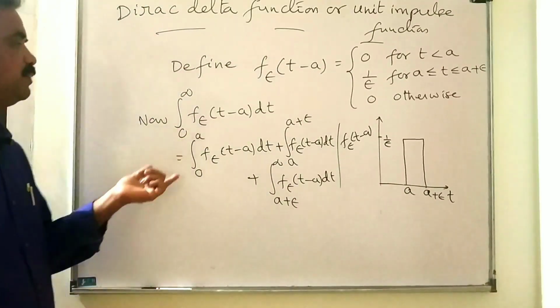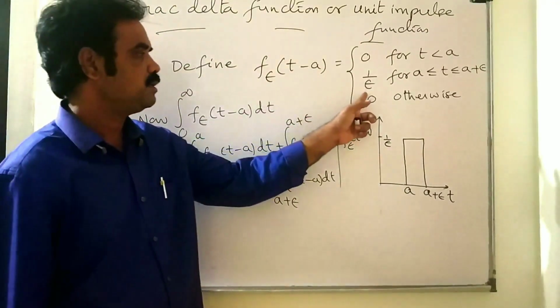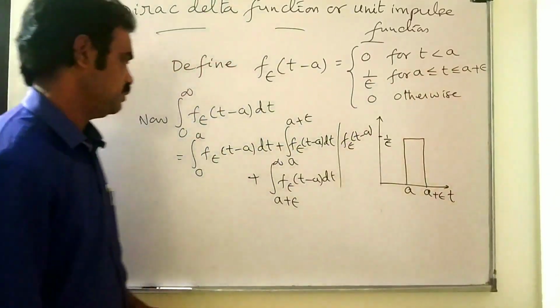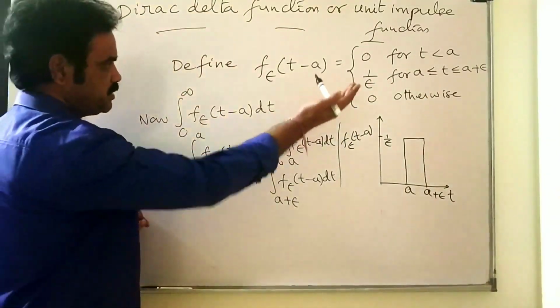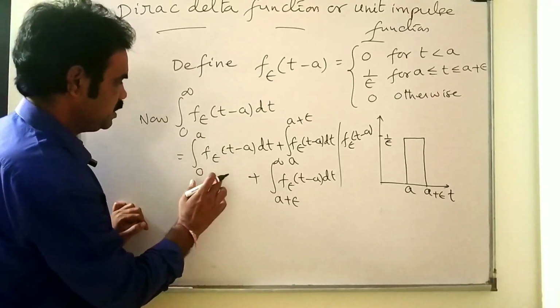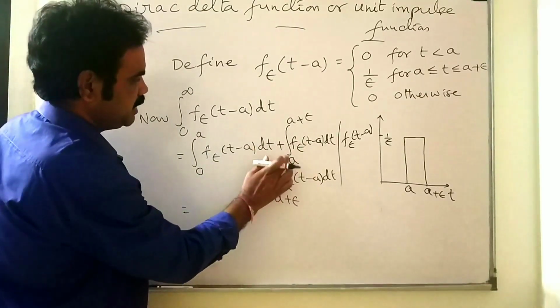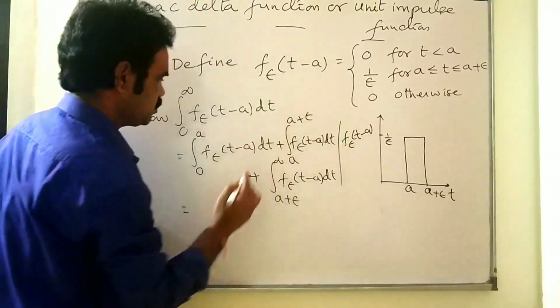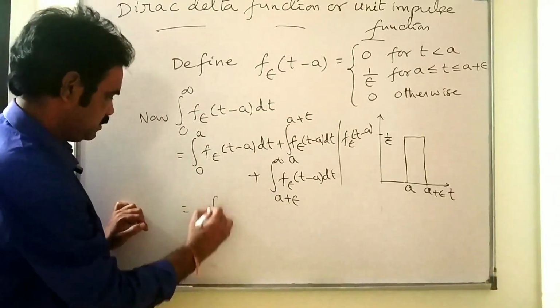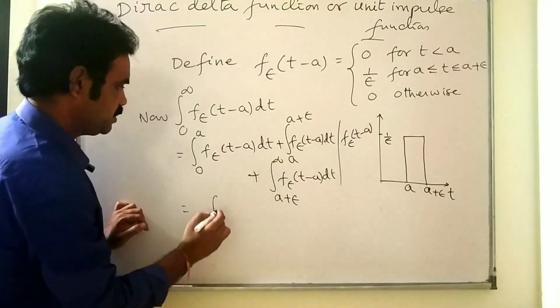But the function value is 1 by epsilon in the interval a plus epsilon, otherwise 0. That means only the second integral remains, since in the interval a plus epsilon the function value is 1 by epsilon. That is, the first and third integrals become 0.